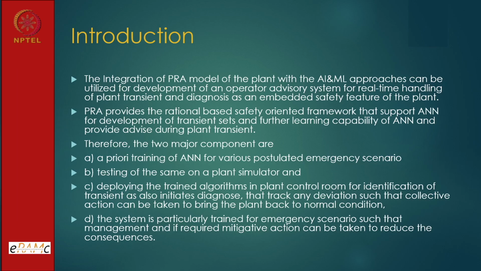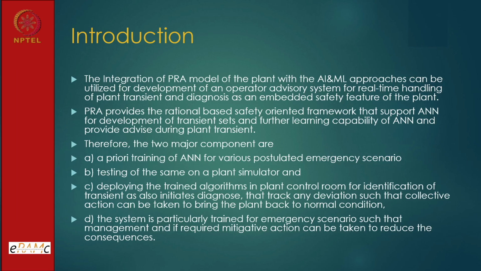There are some mitigation and backup provisions, but when all those backup systems fail, then we call it an emergency condition. That is how the operator knowledge has been built using the probabilistic risk assessment model. We'll show some fault tree and event tree here and try to get this continuity in this lecture.